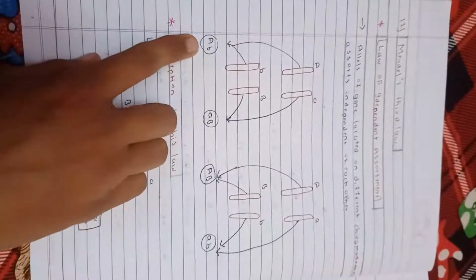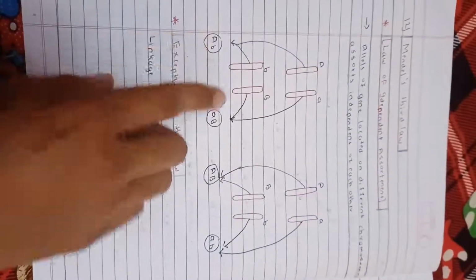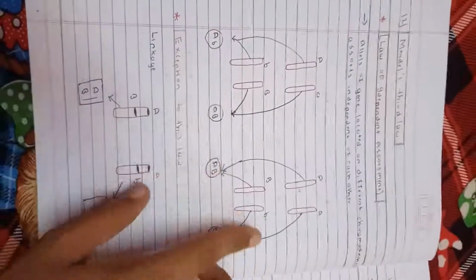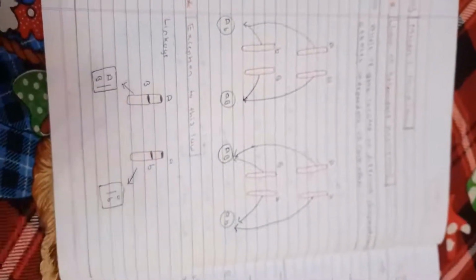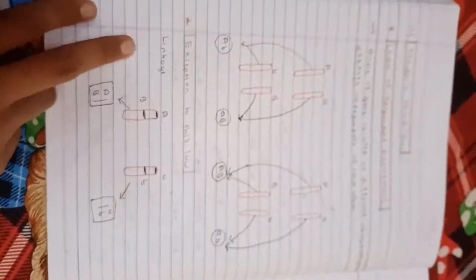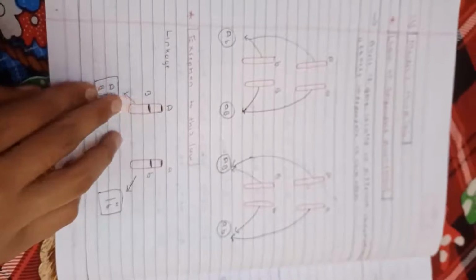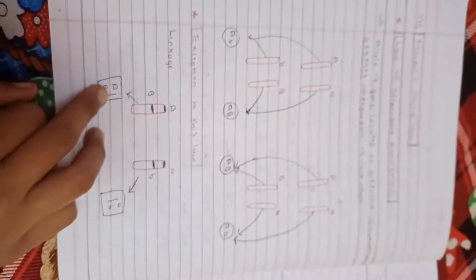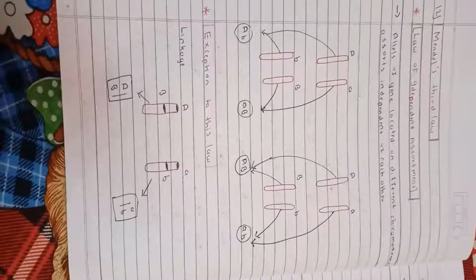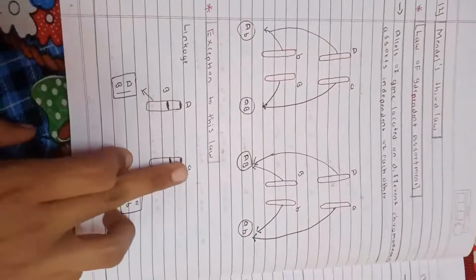As you see in the notes: capital A small b, small a capital B, capital A capital B, and small a small b. But there is an exception to this law, which is linkage. If both genes are located on the same chromosome, then when the chromosome moves, the alleles also move with it, as you see in the diagram.